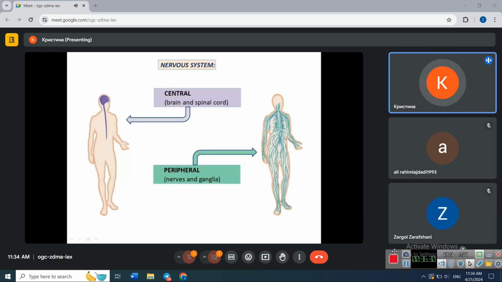Now, in nervous system, we have central and peripheral nervous system. Central nervous system includes brain and spinal cord, and peripheral is all the rest, which is nerves and ganglia. Ganglia are the groups of neurons outside of the CNS. So we have neurons not only in brain and spinal cord, but also outside brain and spinal cord, in some ganglia, and also inside the organs.